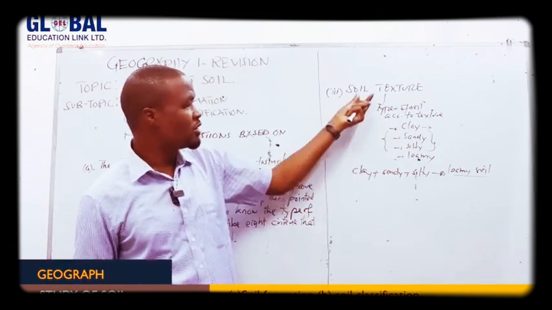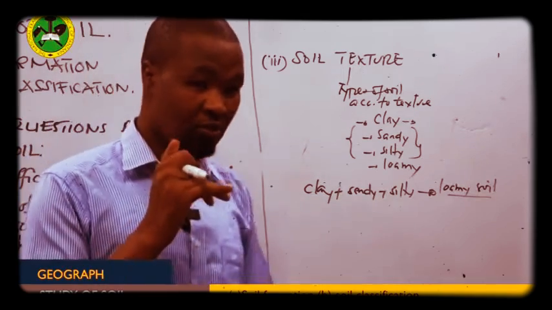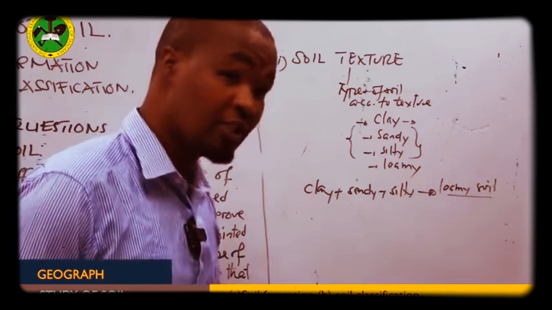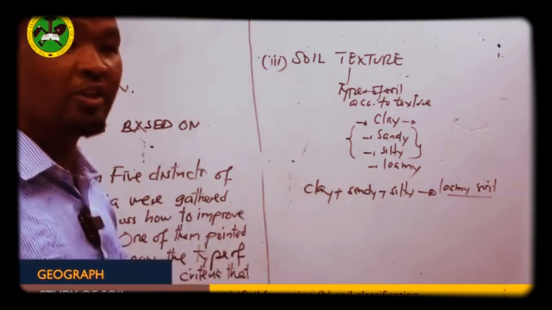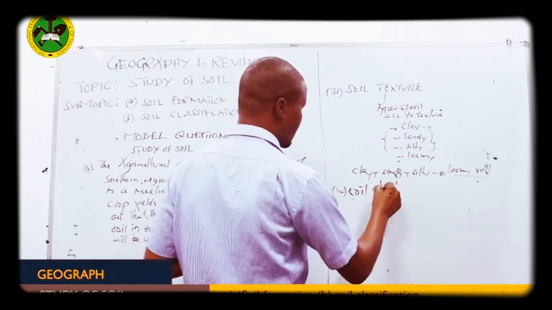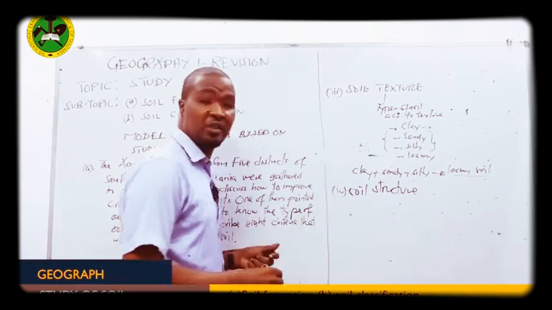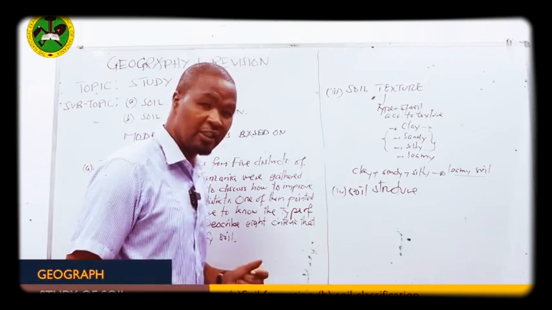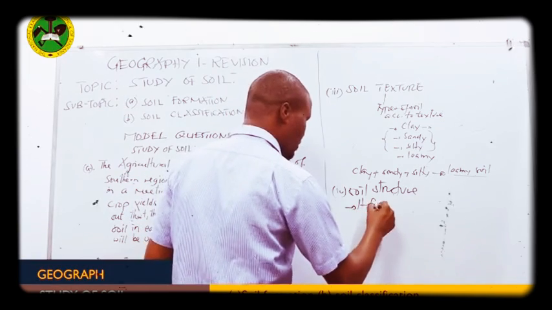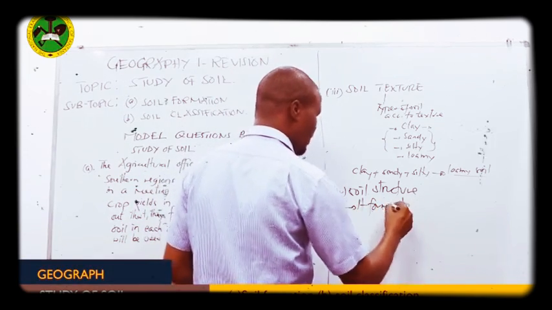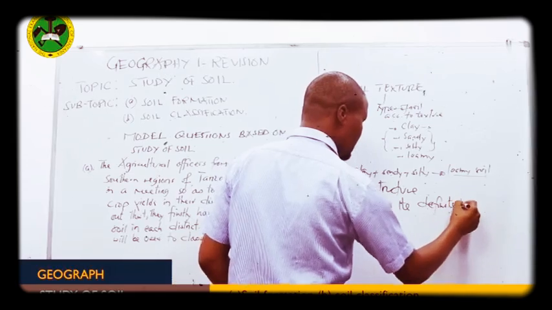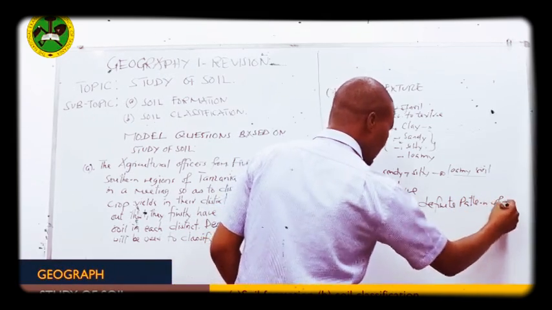Then from there, by using the soil texture, the officers can know which type of soil they may be supposed to use so that they can increase the crop production in their district. Then they have to see the soil texture and their properties. Then from there, we have soil structure. Soil structure will refer to the arrangement of the soil particles which form a definite pattern of the soil grains within the soil body. Soil structure refers to the definite pattern of the soil arrangement.